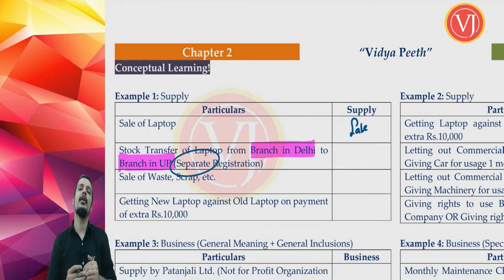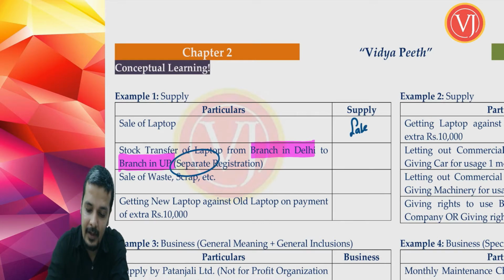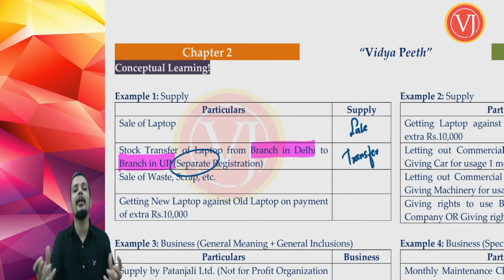And when the goods are moving from one branch of Delhi to another branch of Uttar Pradesh, there will be GST applicable. Now this is nothing but transfer, but GST will be there. Why? This transfer is between two branches having separate GST numbers.